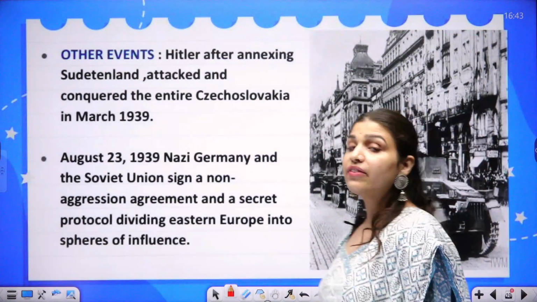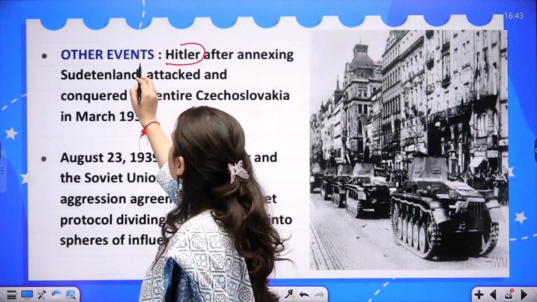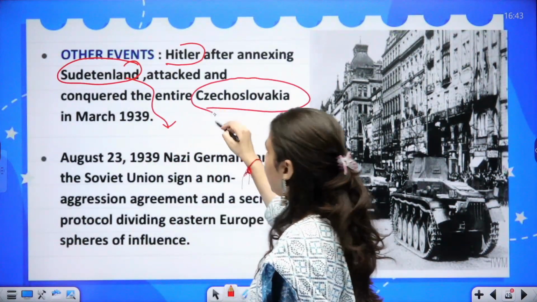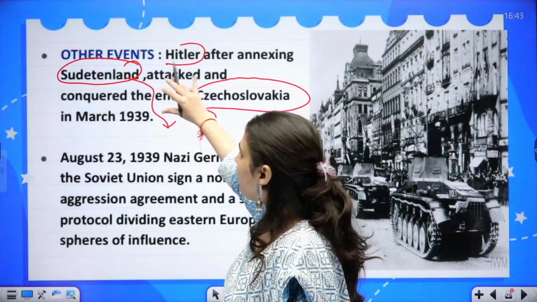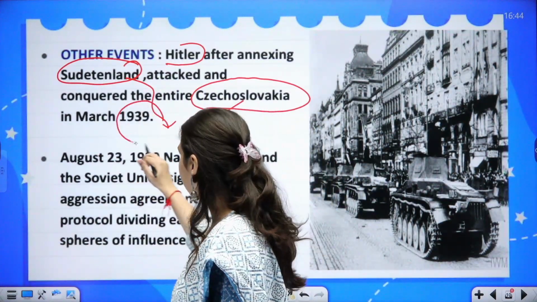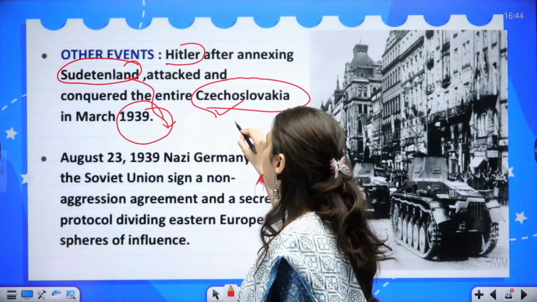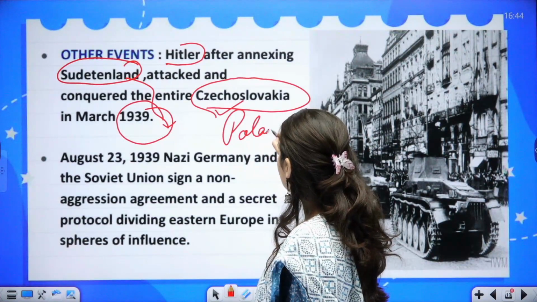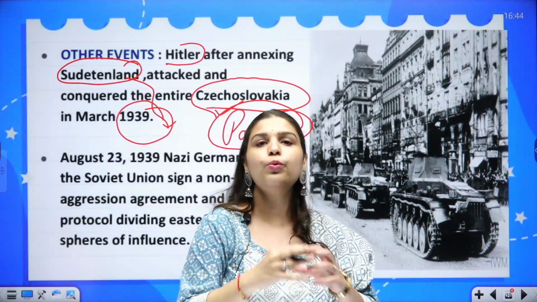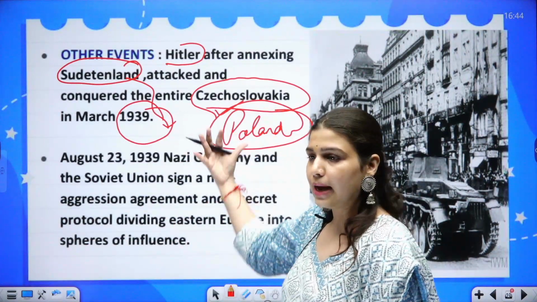Now moving on, there were other significant events as well during this period. Hitler annexed Sudetenland, which was at the border of Czechoslovakia. After annexing this portion, he attacked and conquered Czechoslovakia as well in March 1939. Now at this point, Poland was assured by the UK that if Germany attacks you, we will save you, at the time when Czechoslovakia was captured and annexed.